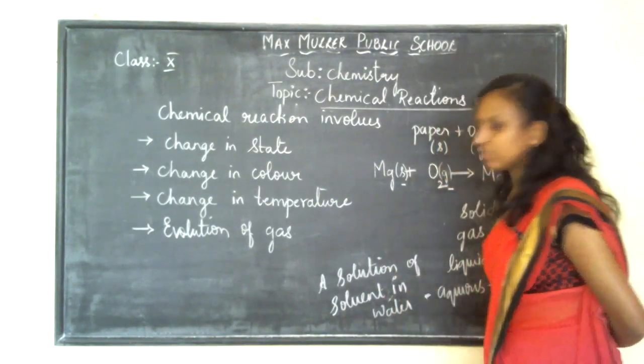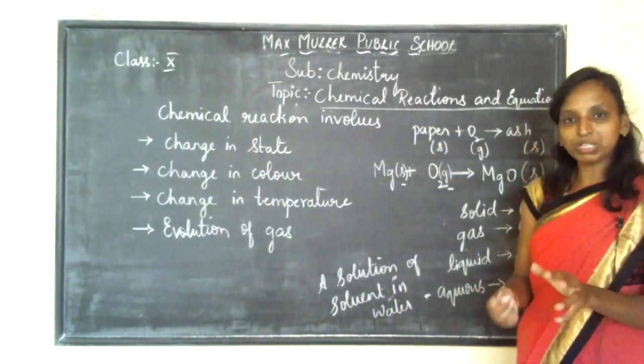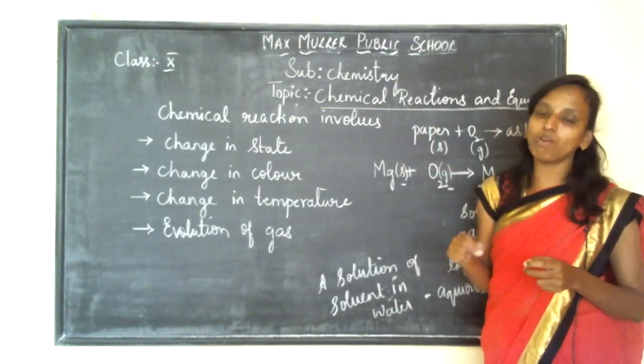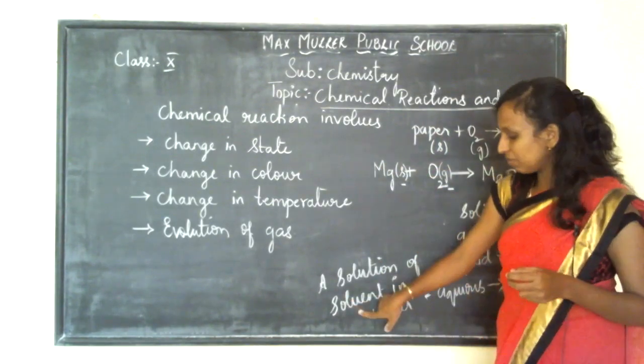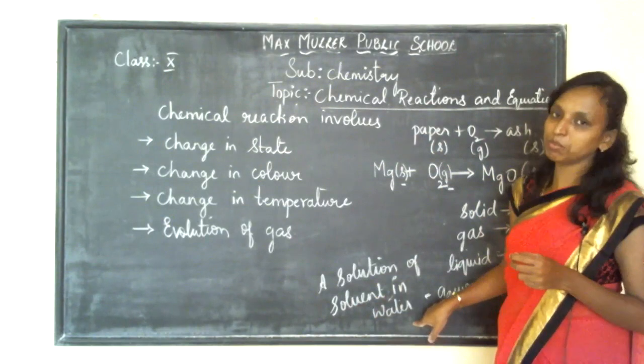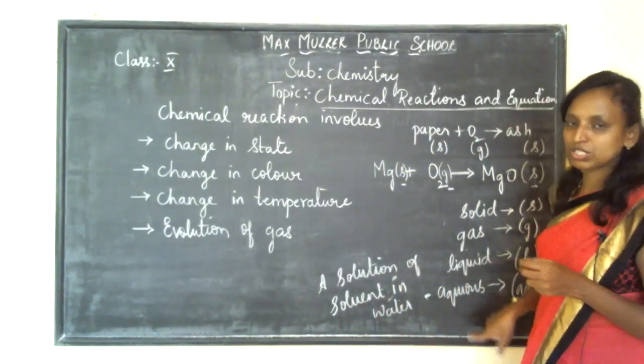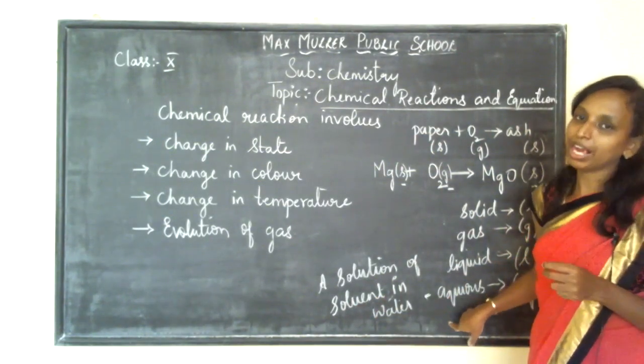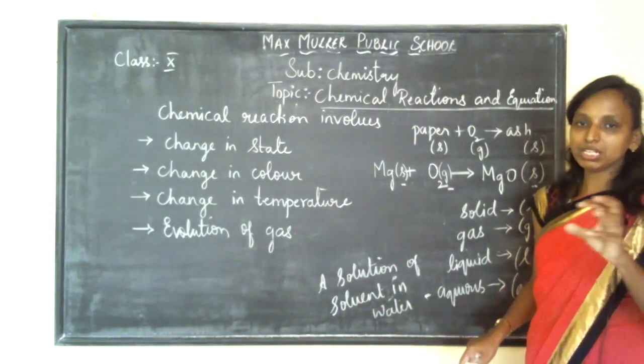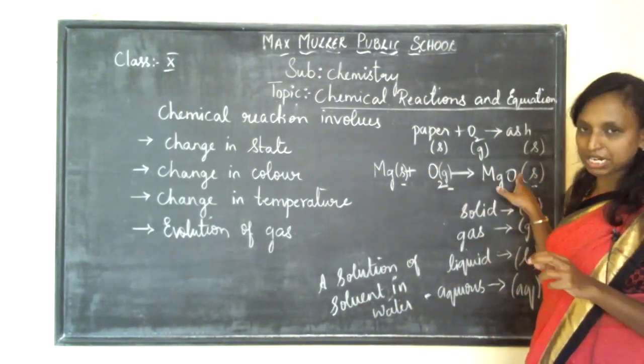It will be in liquid state only, children, but more water is being added to it. When water is added to a solute, it is called an aqueous solution. So that can be represented as AQ. So while writing a chemical reaction, you have to represent their state too.